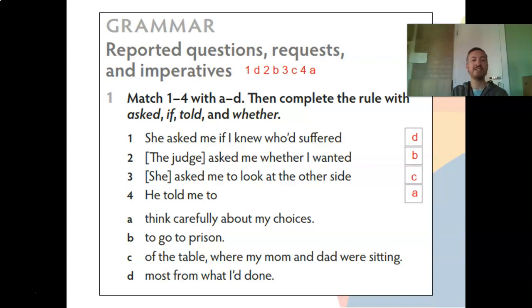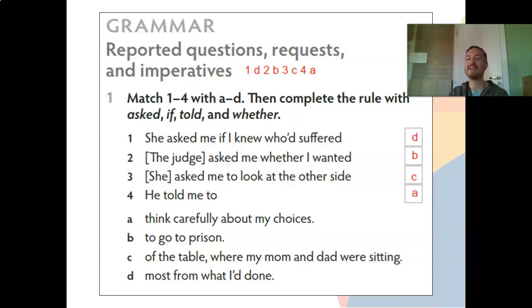Number 3, she asked me to look at the other side of the table where my mom and dad were sitting. This is a request. And in the request, we use the verb asked plus the person asked me to do something. So she asked me to look at the other side of the table where my mom and dad were sitting.